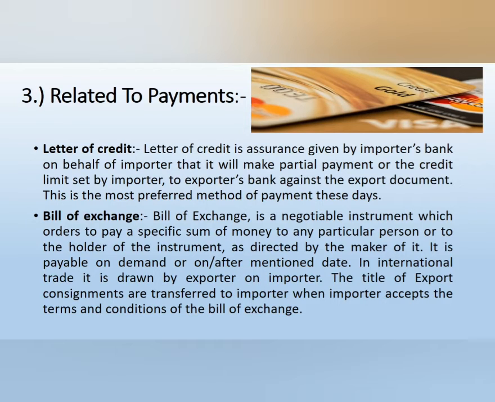The next point is the bill of exchange. A bill of exchange is a negotiable instrument which orders to pay a specific sum of money to any particular person or to the holder of the instrument as directed by the maker of it. It is payable on demand or on or after a mentioned date. In international trade, it is drawn by the exporter on the importer. The title of export consignments is transferred to the importer when the importer accepts the terms and conditions of the bill of exchange.